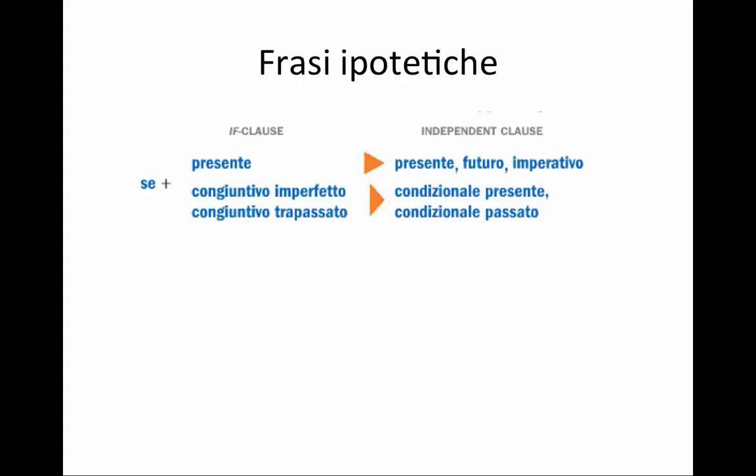This is the rule. If in the if clause, my hypothetical clause, I have either present or imperfect subjunctive or past perfect subjunctive, that determines what I'm going to use in my independent clause. And so look at all these tenses here. These are my options.